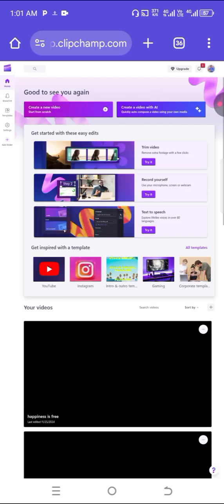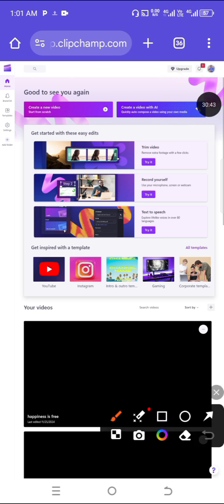Make sure your browser is on desktop site. Once you sign in, you see something like this, text to speech. Just watch my arrow on the screen. Very important, text to speech. That's what you select.